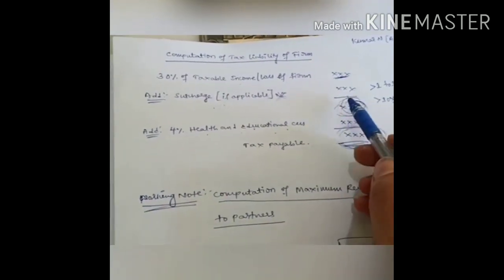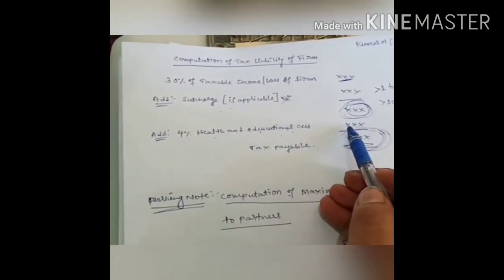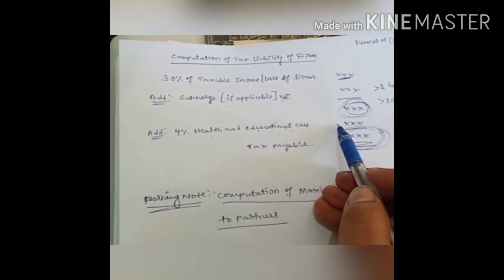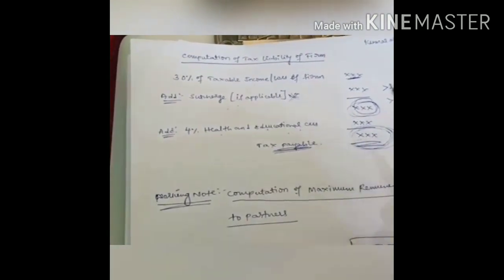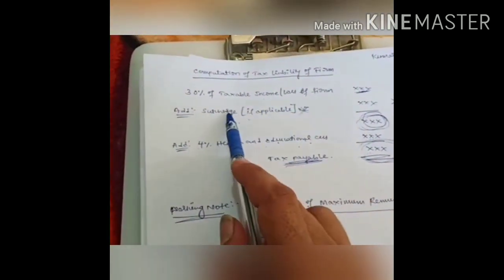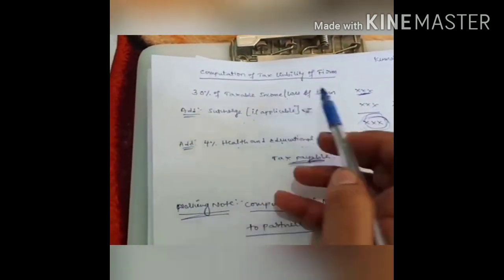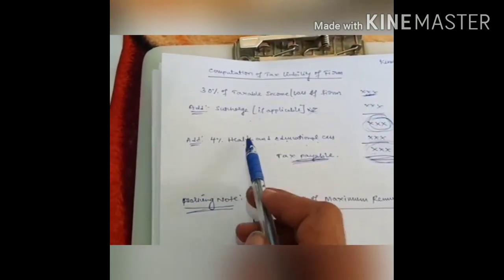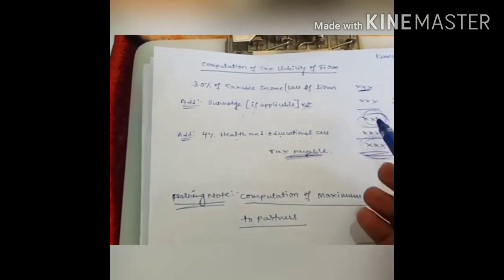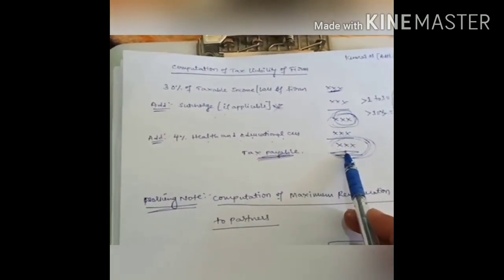On this amount you have to calculate the compulsory 4% health and education cess. It is mandatory, every company has to calculate it. After adding all this, the tax payable to the government is this amount. But in case surcharge is not provided in the problem, you calculate 30% of taxable income, and on that amount calculate the compulsory 4% health and education cess. Add both the amounts, and that is what will be paid to the government of India.